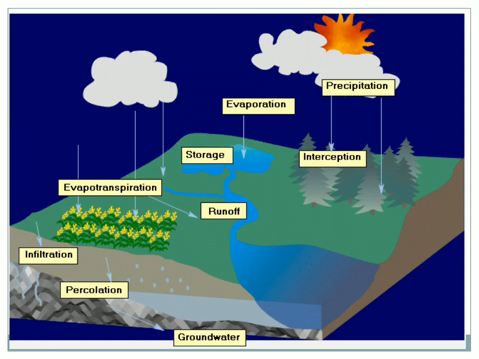The example through this diagram, you can see. First, let's see the precipitation. The precipitation is occurring here. The trees, plants, everything is getting water. They're intercepting some water. Some of the water goes as runoff also, and some percolates into the groundwater. And there are some leaves and shrubs. There is some evapotranspiration occurring, that is again forming the clouds, and the clouds again form precipitation. So this is the hydrological cycle.